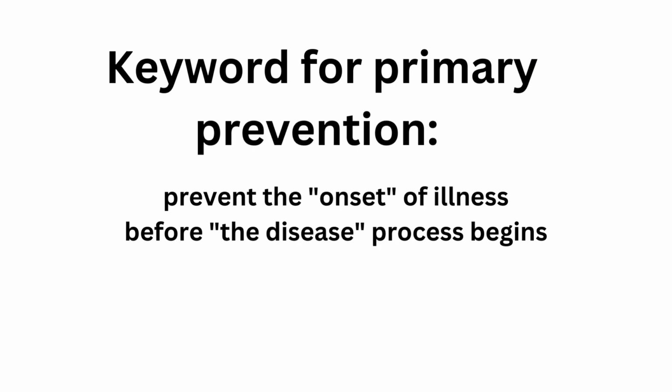So the key word for primary prevention is prevent the onset of the illness before the disease process begins. So the keyword is preventing the onset of the illness. Whatever measurement or activity we do to prevent the onset of illness or disease would be a primary prevention measure.